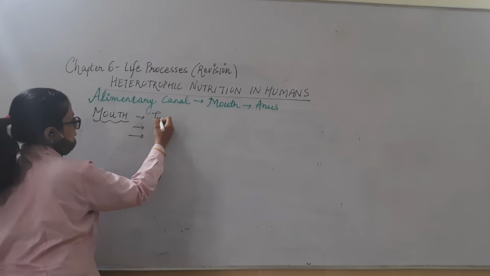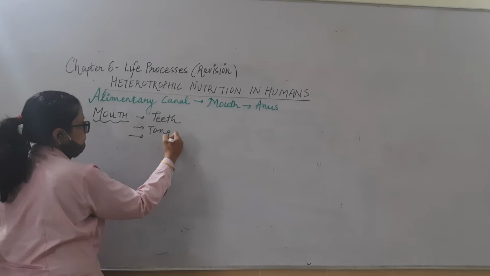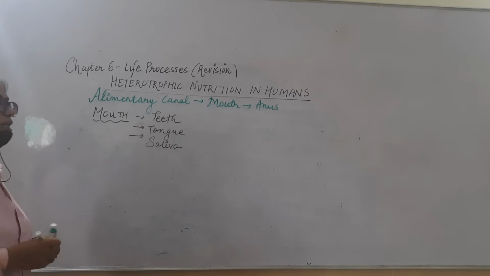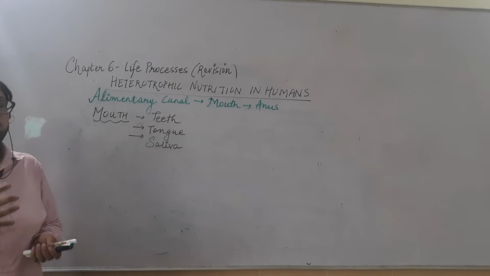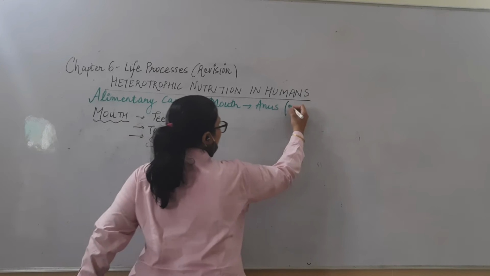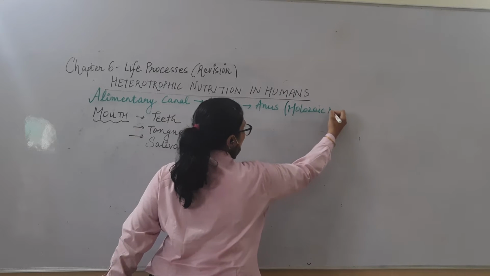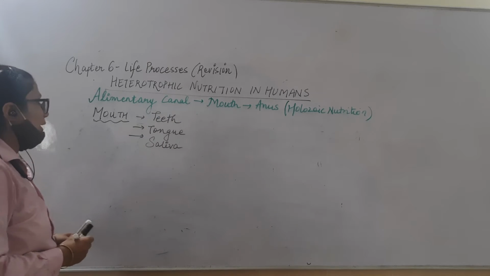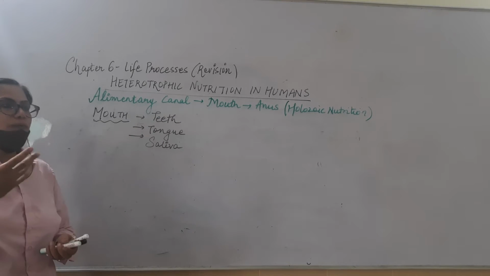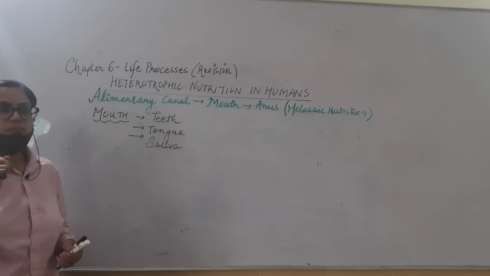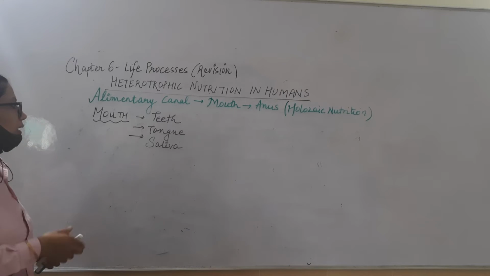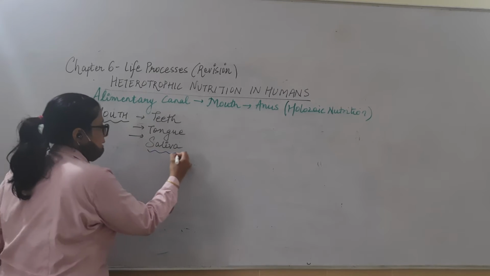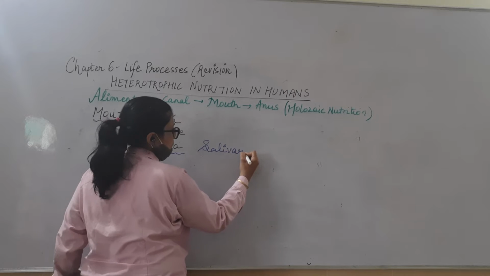In the mouth there are teeth, tongue, and saliva. These are the main constituents in the mouth. Whenever we take any food, first of all it is holozoic nutrition. In humans it is holozoic nutrition because we consume the whole chunk of food. When we consume that large part of the food, the teeth will cut the food and the tongue will help in mixing the food. Saliva contains a very important enzyme, which is salivary amylase.